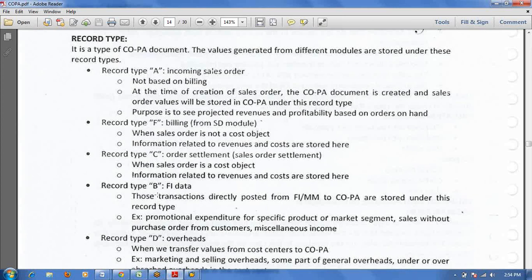Okay, B means FI/MM data. Record type B means direct posting from FI/MM to the COPA module. D means cost center to COPA module. That is overhead cost. Normally we transfer the values from cost center to COPA. That is record type D. Based on the record type, you can analyze the report.